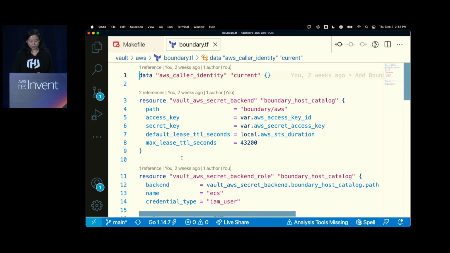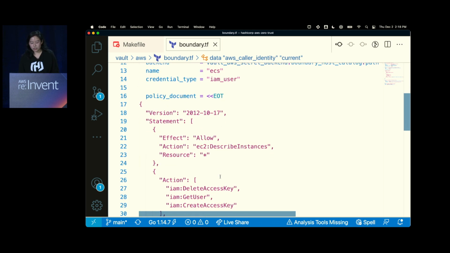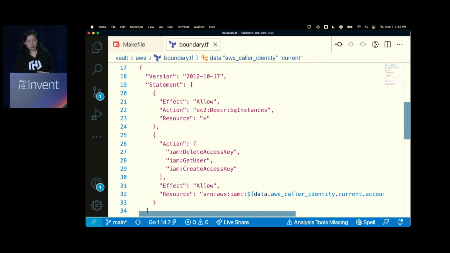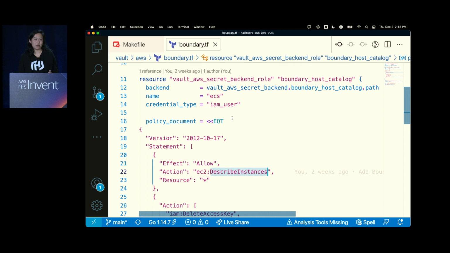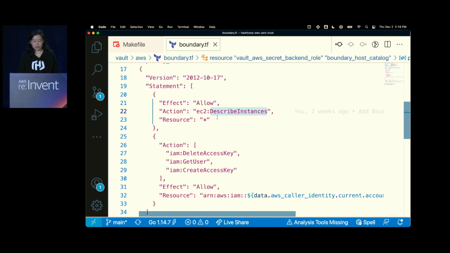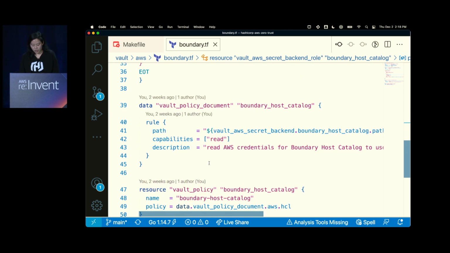Similar approach. So we're going to start with a configuration, once again in Vault, to allow Boundary to describe instances. You'll notice that this is a little bit of a different configuration in the AWS Secrets Engine in that I set the IAM policy document for AWS more explicitly here, and it has access to describe the instances. But it also has a couple additional access requirements as well, just because this is issuing an access key and a secret access key. So that's one thing you can configure.